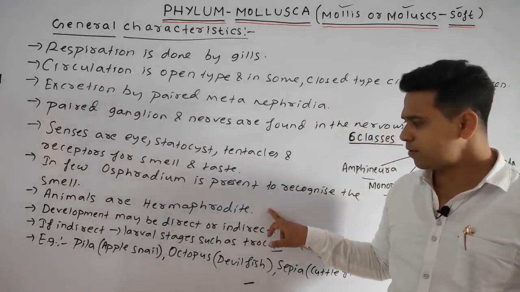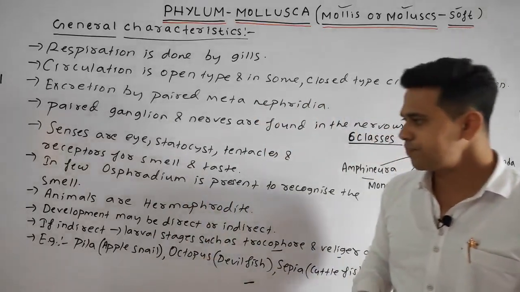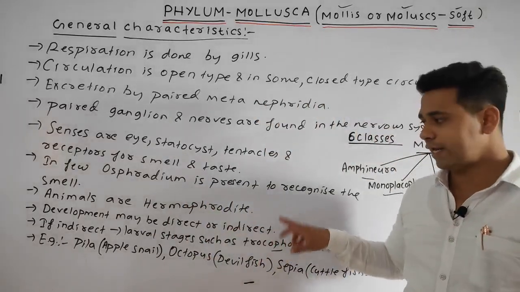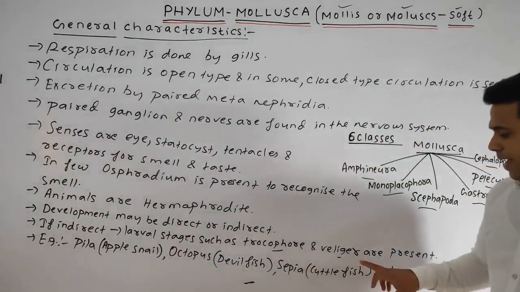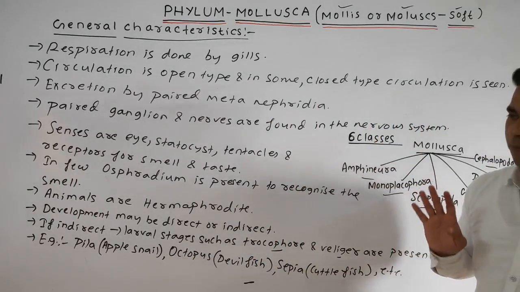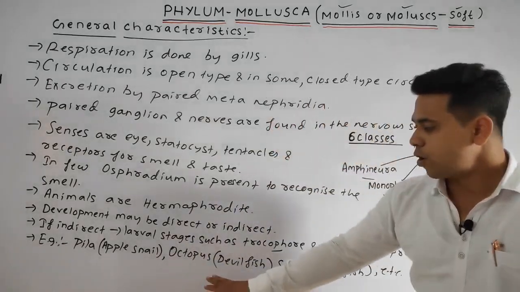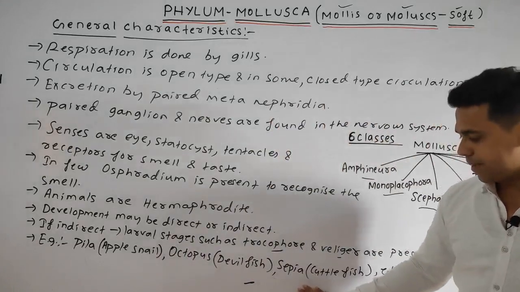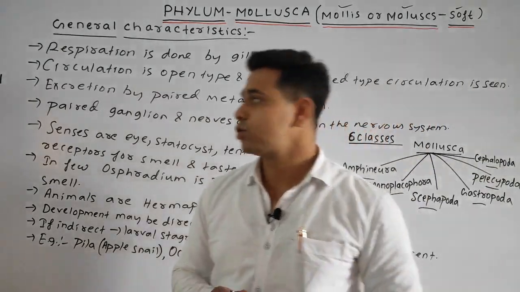Animals are generally hermaphrodite, meaning the same organism has both the male and the female reproductive system. Development may be direct or indirect. If indirect, larval stages such as the trochophore larva and the veliger larva are present. And common examples we can take are the apple snail, octopus, devilfish, or the sepia called the cuttlefish, etc. And more examples are also present.